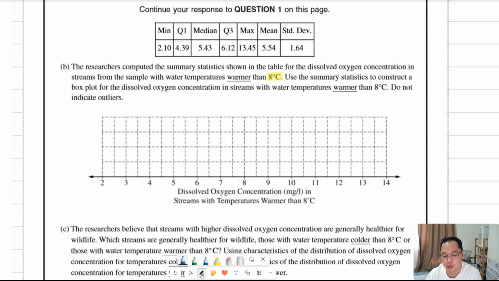Use the summary statistics to construct a box plot for the dissolved oxygen concentration in streams with the water temperature warmer than 8 degrees. Do not indicate outliers.